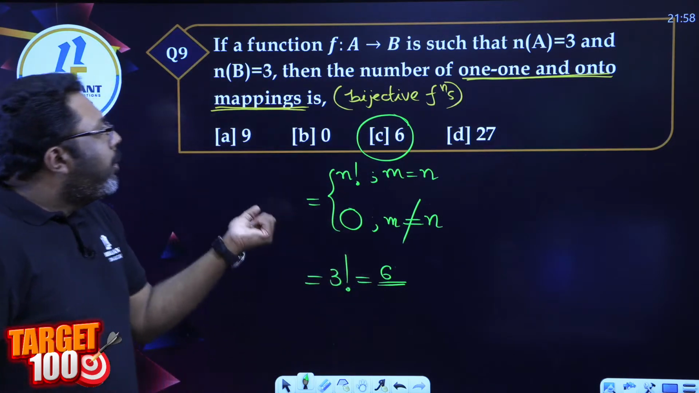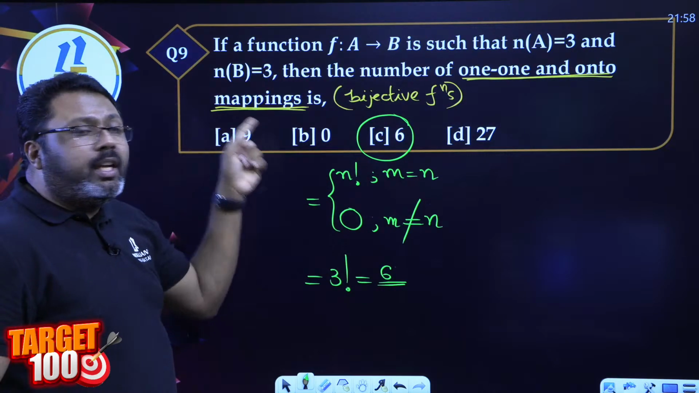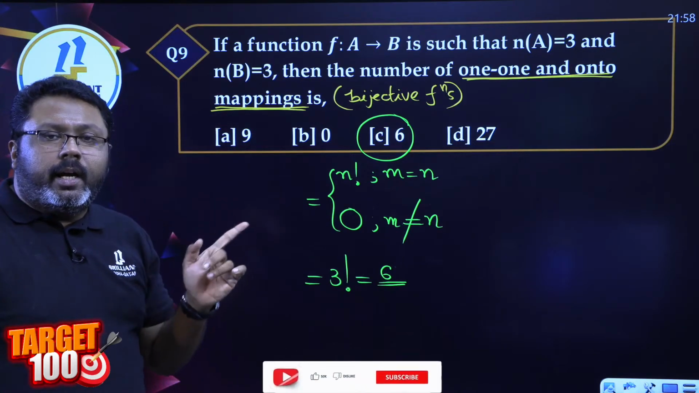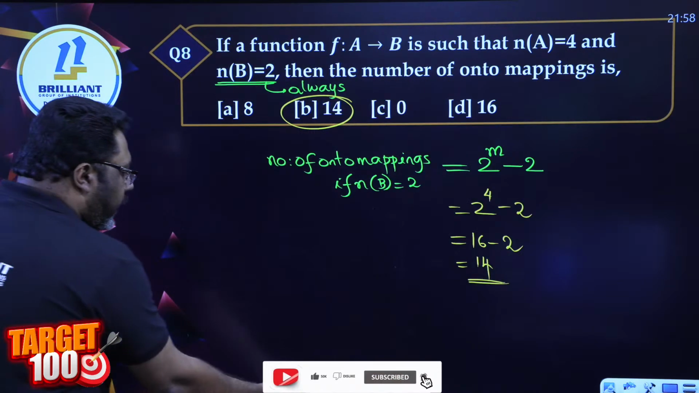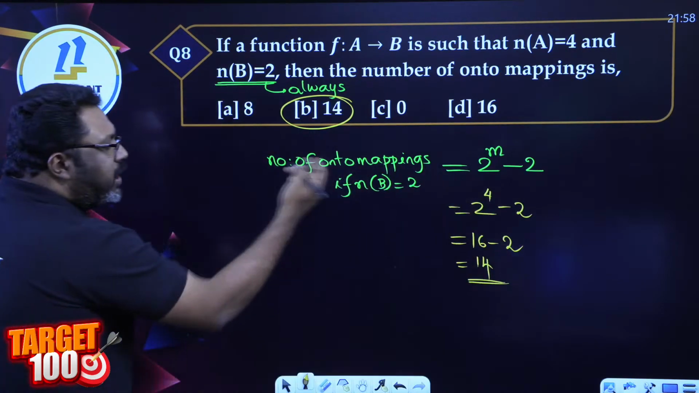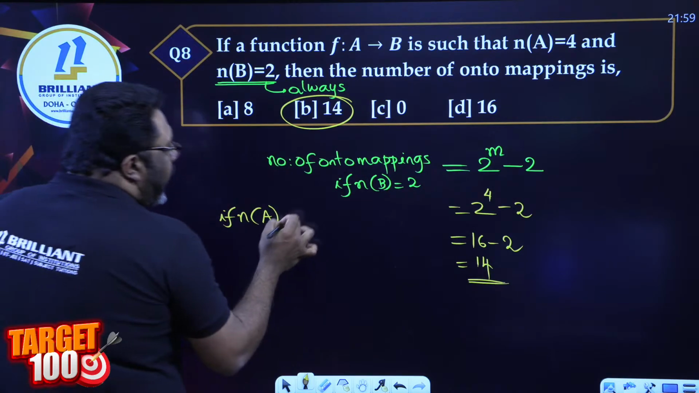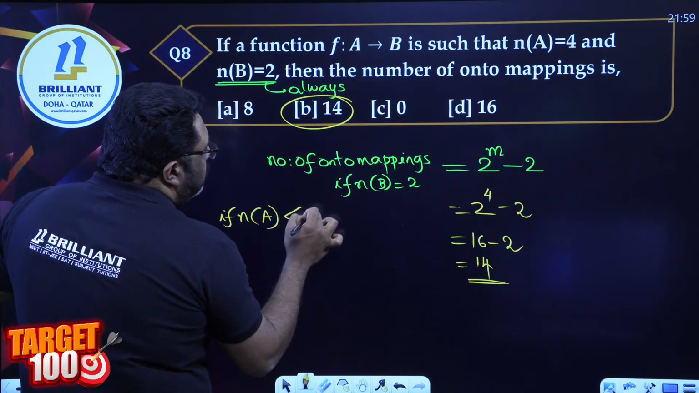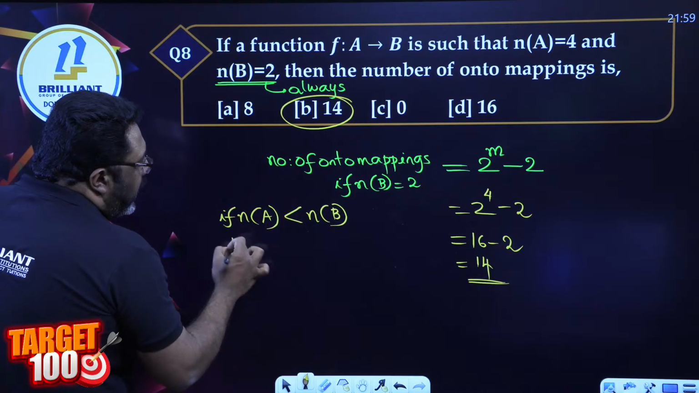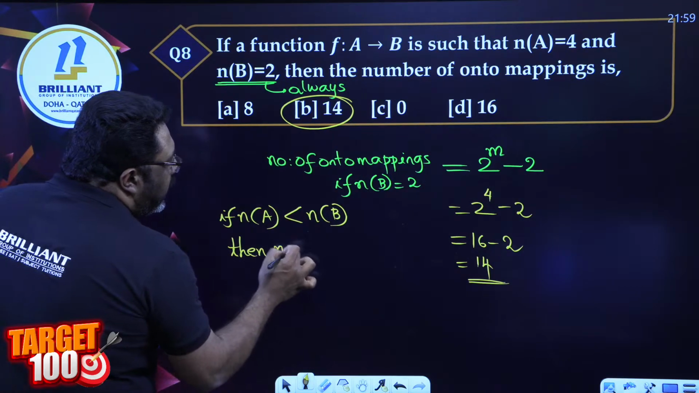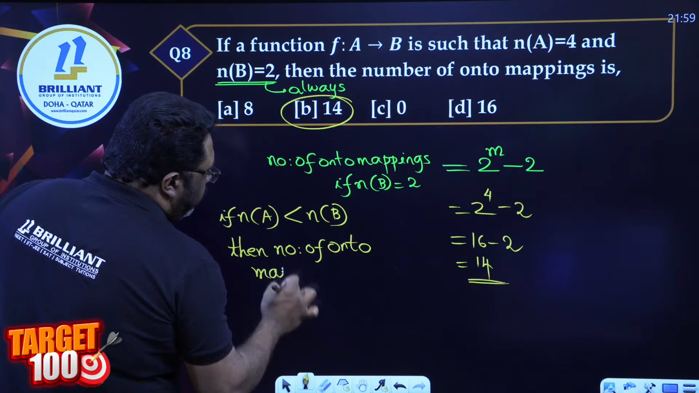Correct answer. But what if any one of these was 4? They are not equal, then straight away the answer is 0. Learn it. The 0 option exists for onto also, I forgot to say it. If the number of elements in the first set is less than the number of elements in the second set, then the number of onto mappings is equal to 0.